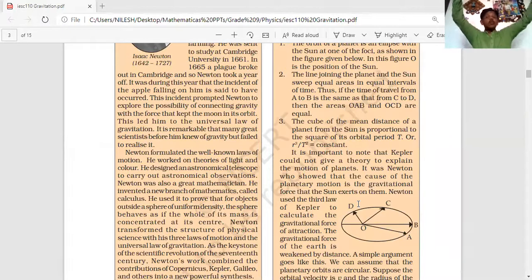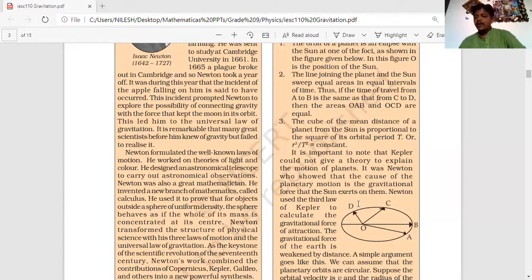See, it is about the motion of the planets, and their areas are equal in equal intervals of time. Such a unique thing it is, and that too when it is not a circle. If the orbit were circular, we would understand, because the radii are equal, equal arcs will happen and equal sectors will form. But here neither is the radius equal nor will it form equal sectors. Still the areas are coming out to be equal.